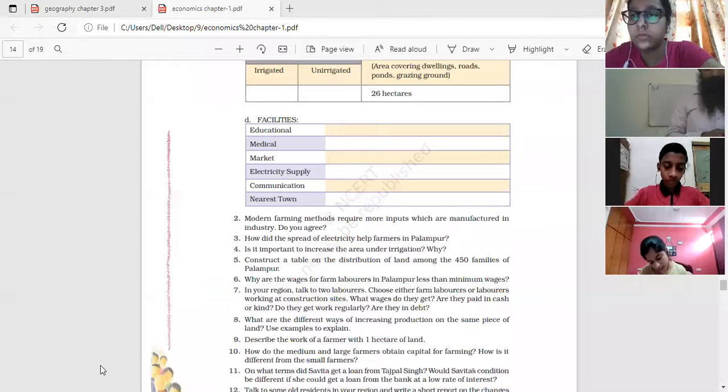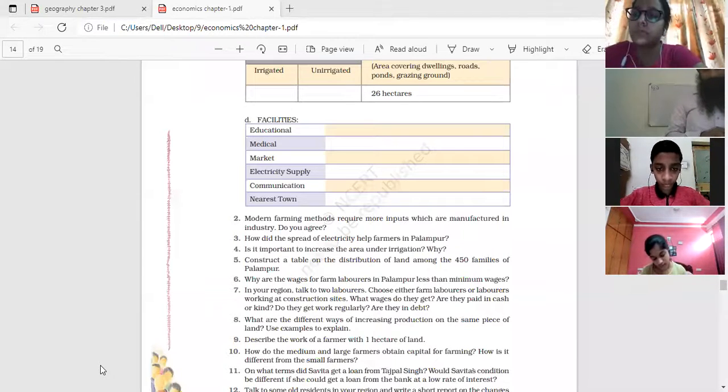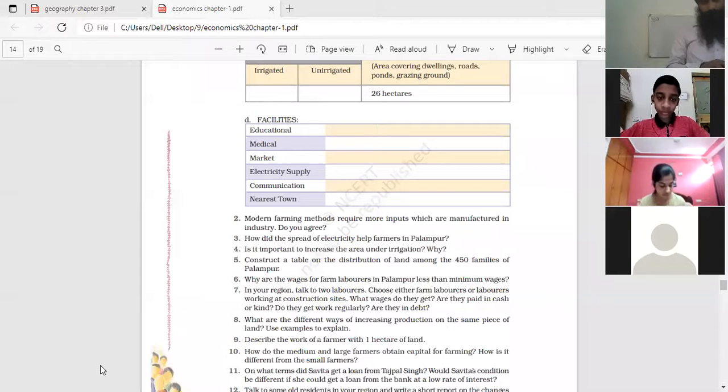In your region, talk to two laborers, choosing either a farm laborer or a laborer working at a construction site. What wages do they get, and are they paid in cash or kind? Do they get work regularly? Are they in debt or not? So leave that question for the notebook.